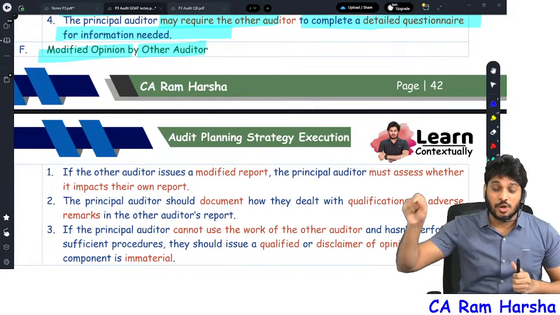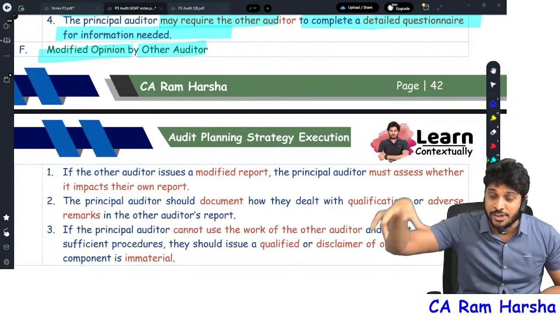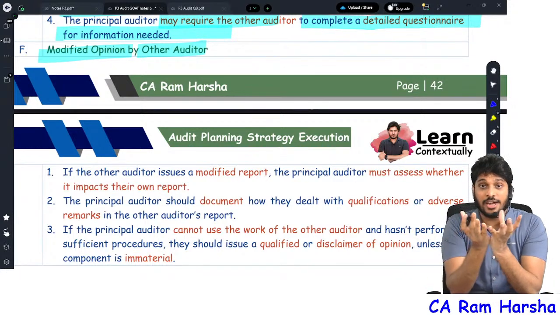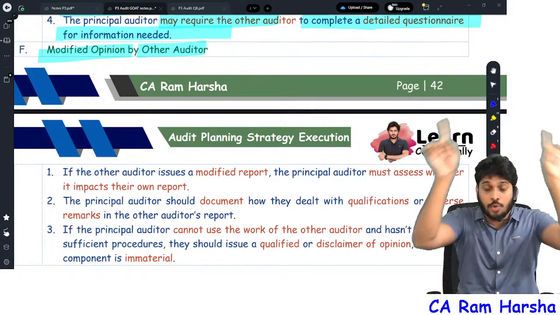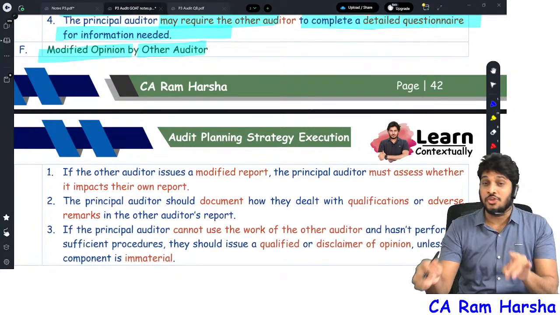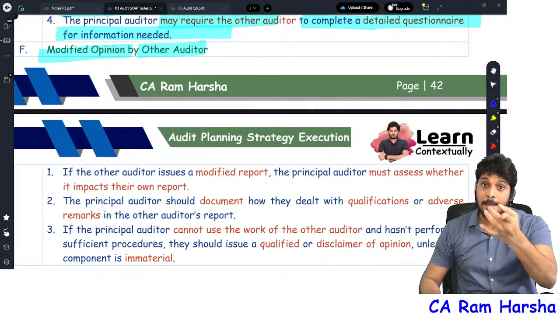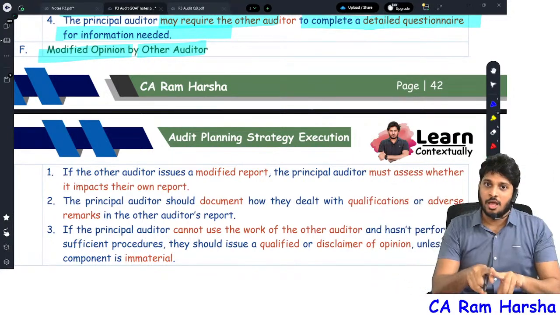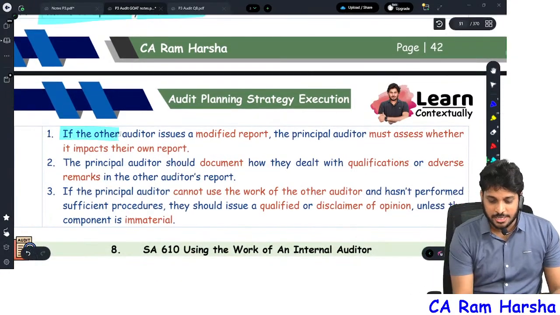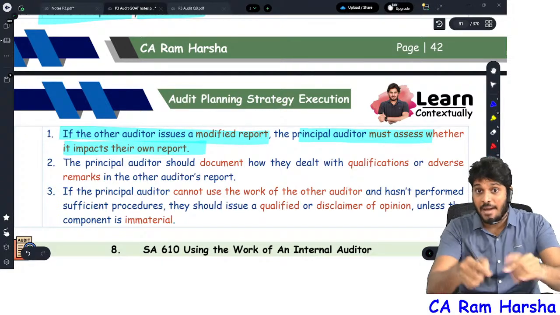No. The branch auditor gave an adverse opinion or qualified opinion considering materiality levels from the branch point of view. You should see what reason they gave for the adverse opinion. See what is the reason's weight in the overall company. Suppose the branch auditor gave an adverse opinion, you felt that it is material and pervasive at branch level, but immaterial at company overall level. You can ignore it. You can still give which opinion? Unqualified opinion.